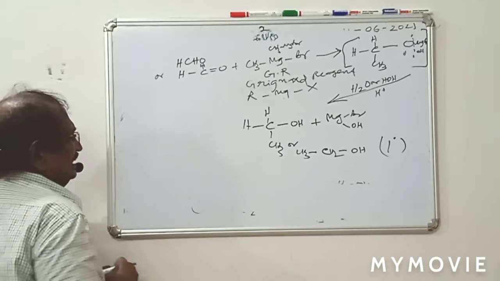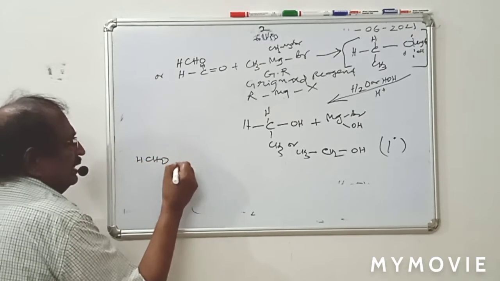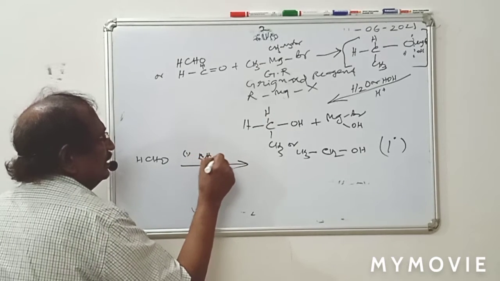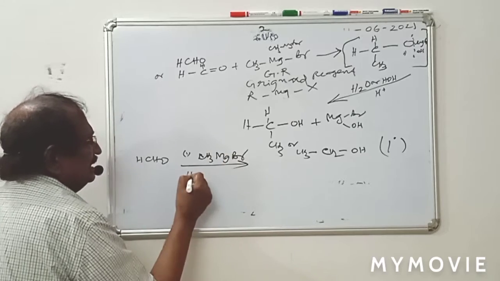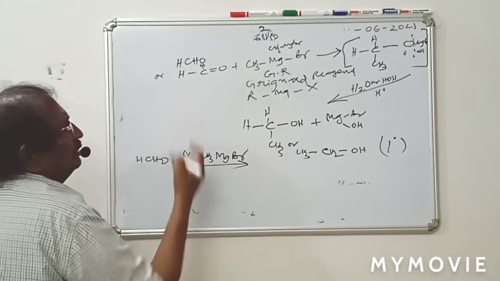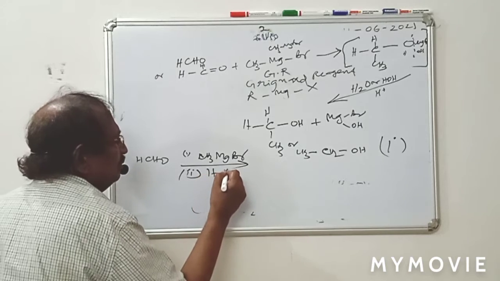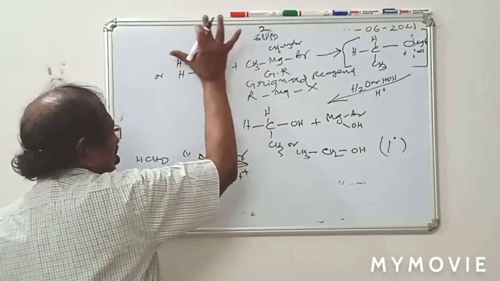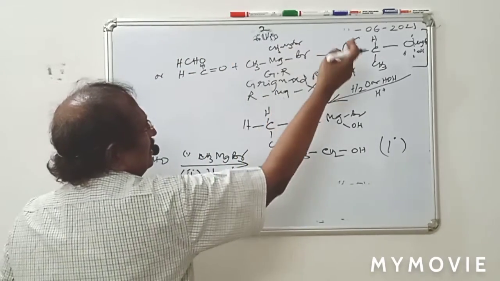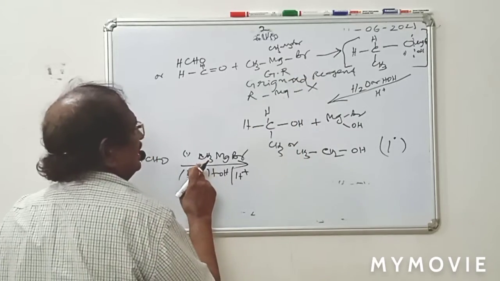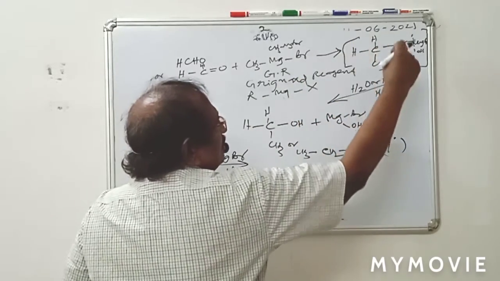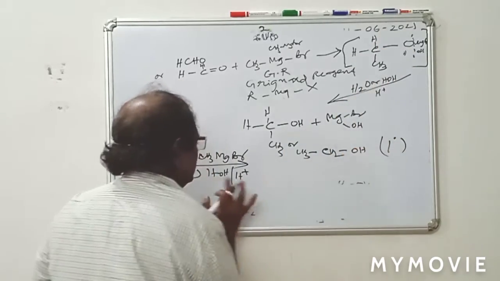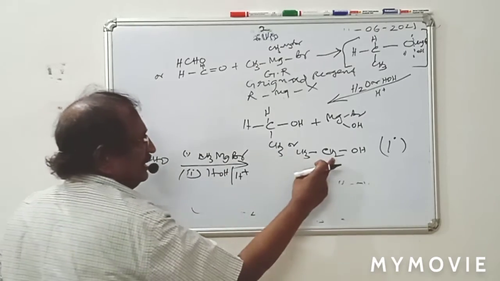For simplification, HCHO, arrow mark, first step CH3MgBr, the second step you will get hydrolysis, HOH with H plus. We can make it short in conversion. HCHO, CH3MgBr every time. Then one intermediate step is there, intermediate step no need to write. The second step H2O, H plus, just put it. What is the final product?